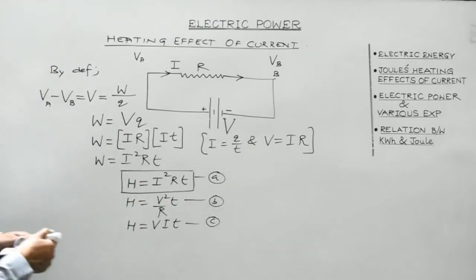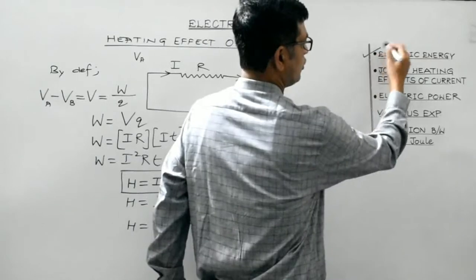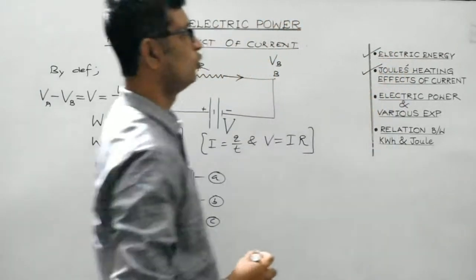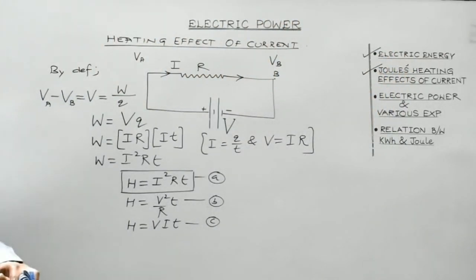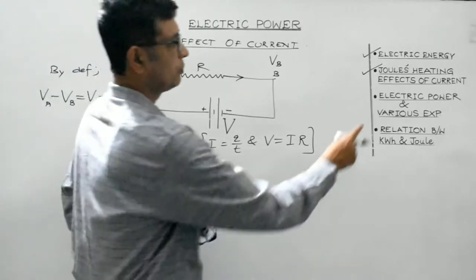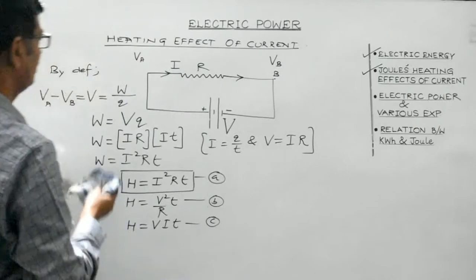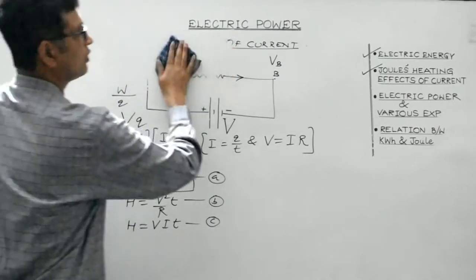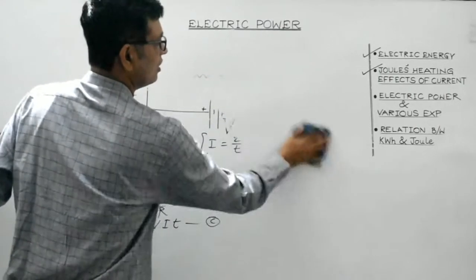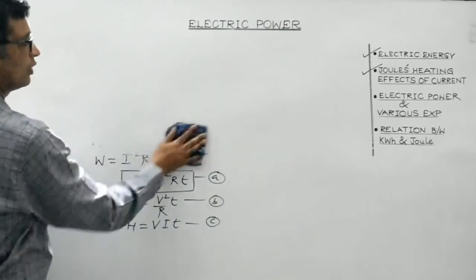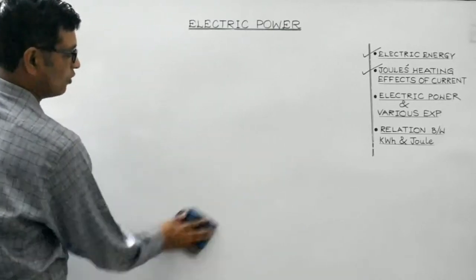So now we have discussed electric energy. We are also over with Joule's heating effect of current. Now it's time to concentrate on this particular topic, electric power and its various expressions. In +1, in the previous class, we discussed mechanical power. In +2, we are going to discuss electric power.